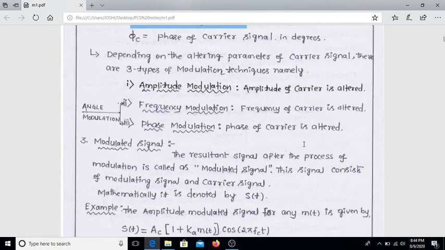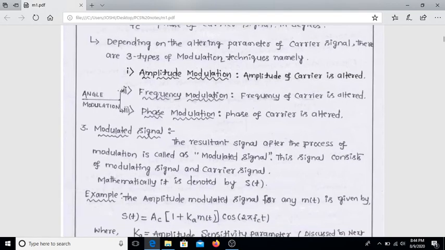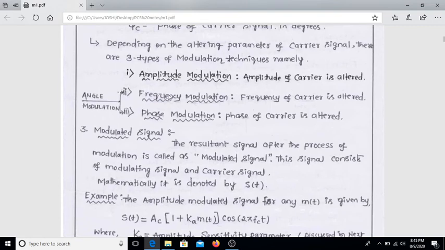Depending on the signal parameter varied, as I told, there are amplitude modulation, frequency modulation and phase modulation. In amplitude modulation the amplitude of the carrier signal is altered. Frequency modulation and phase modulation together are known as angle modulation. Angle modulation works on both frequency and phase.